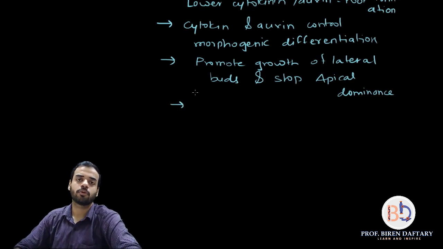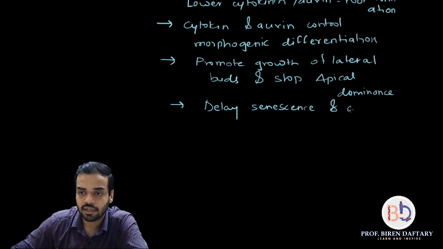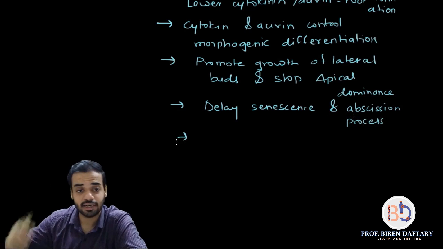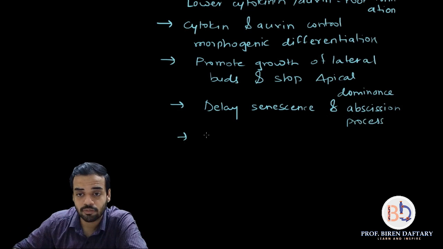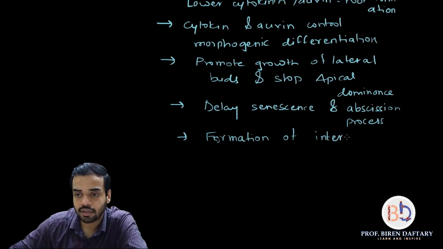Then let us go down further. Since they are promoters of growth, they will delay senescence or aging, and also delay the abscission process. So this point is common in all the growth promoters of delaying senescence and abscission process. Next is they are responsible for formation of interfascicular cambium.